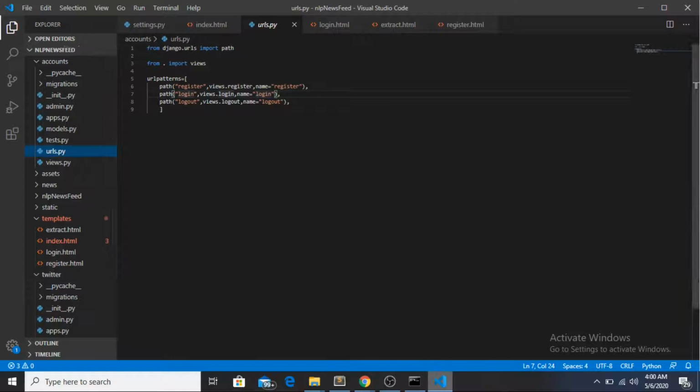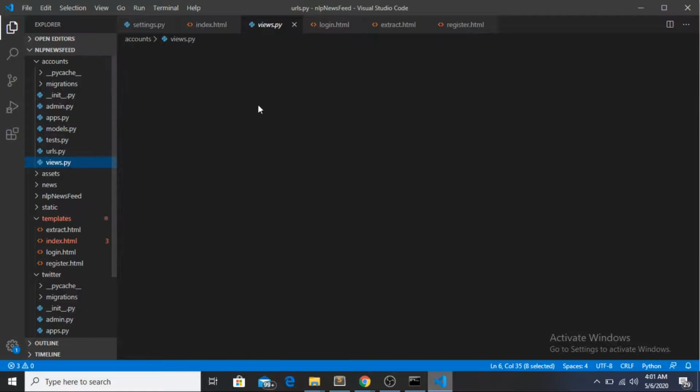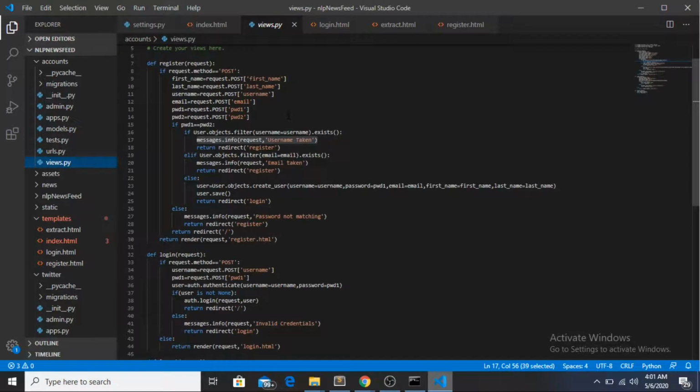In urls.py, account slash register: whenever I go to this link, it will call the views.register function. So I'll go to views, and the register function will be there in the backend.